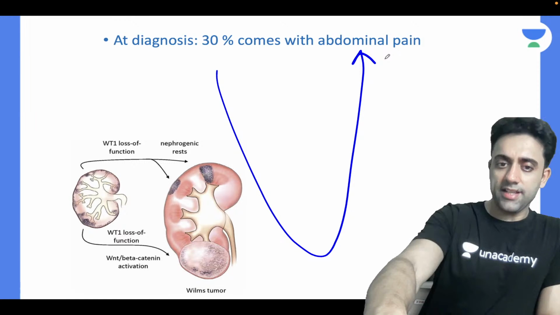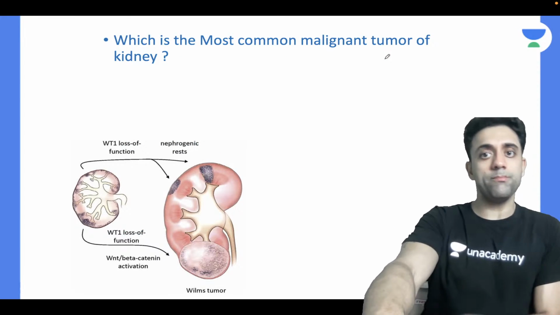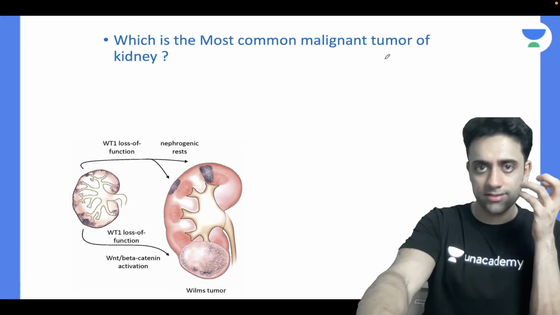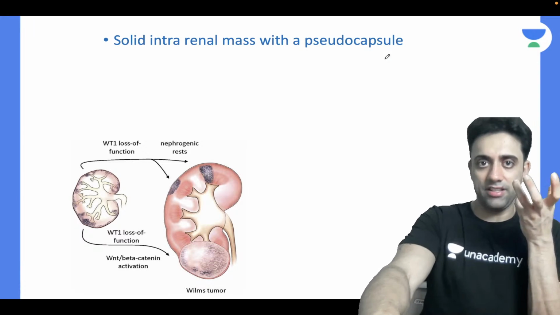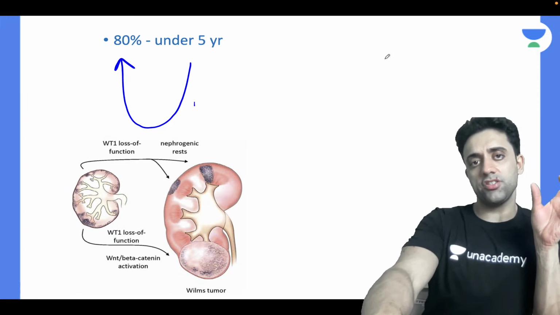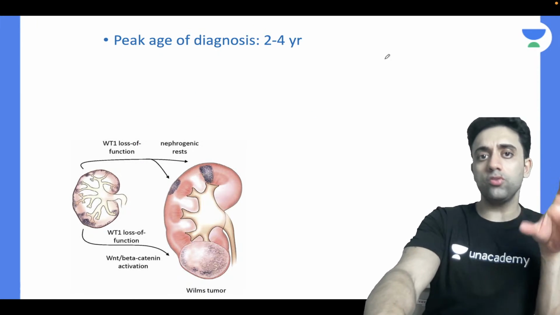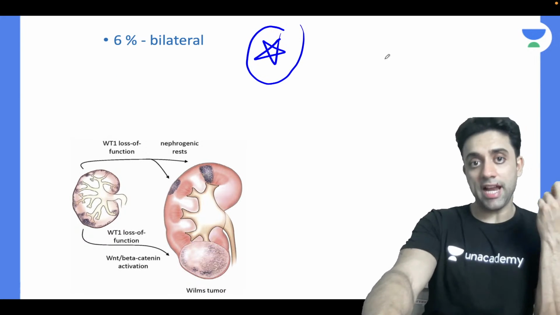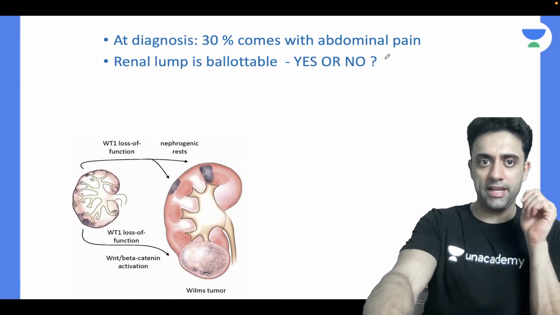Let's revise. What are we studying? We are studying Wilms tumor. Number one, it is the most common malignant tumor of what? Of your head? No, not brains. Eyes? No. Kidney. Most common malignant tumor of kidney, an intrarenal mass with pseudocapsule. Under 80% chances are there if you're less than 5 years old. But 2 to 4 is the best age, and only 6% have bilateral involvement. It's an asymptomatic abdominal mass which can come with abdominal pain, right?